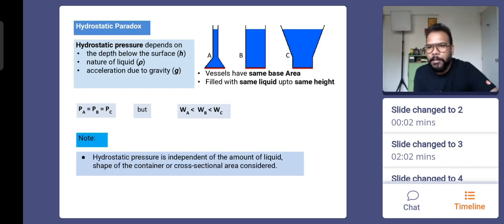So now, the paradox. First of all, what do we mean by paradox? Paradox is basically things which are coexisting but they seem contradicting. Those things are called a paradox. So the hydrostatic paradox is something that we already know, something that I told you guys already.